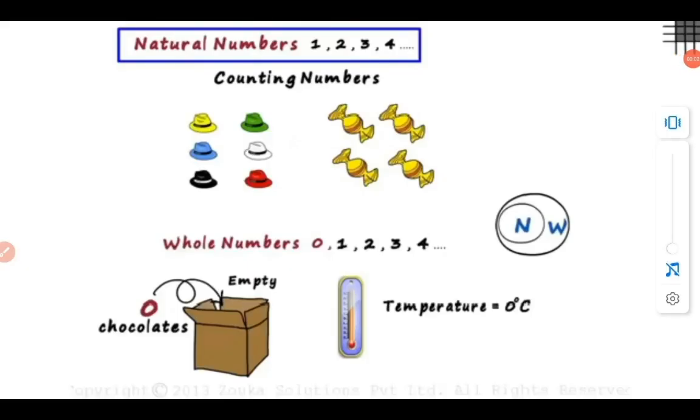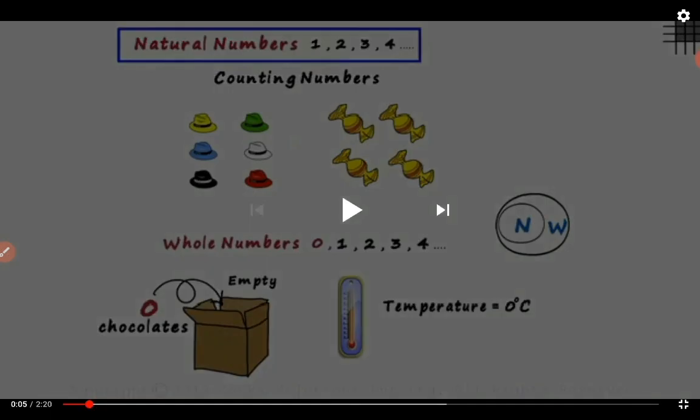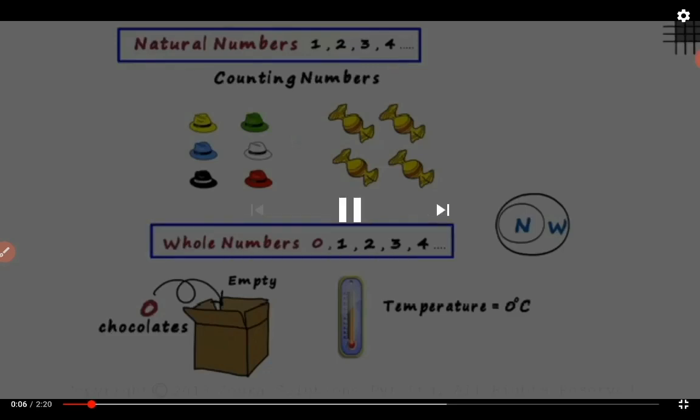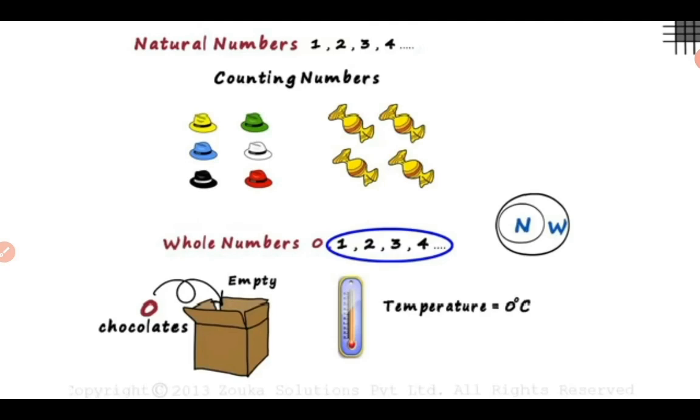Let's see, we have seen what natural numbers are and what whole numbers are. Natural numbers start from 1 till infinity. What are whole numbers? They include all the natural numbers along with 0. Students, you already know about natural numbers and whole numbers.